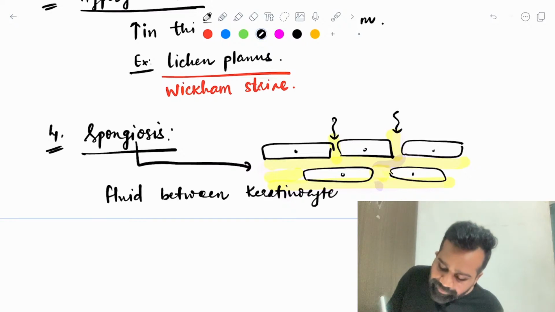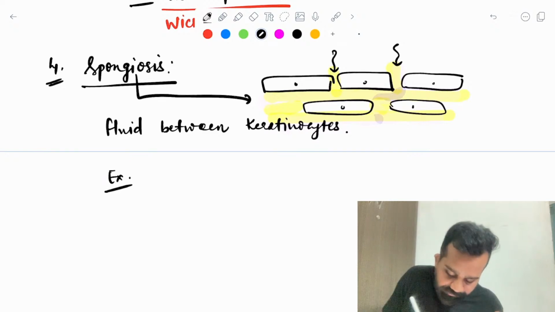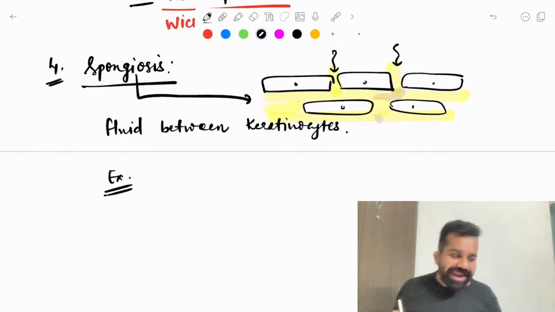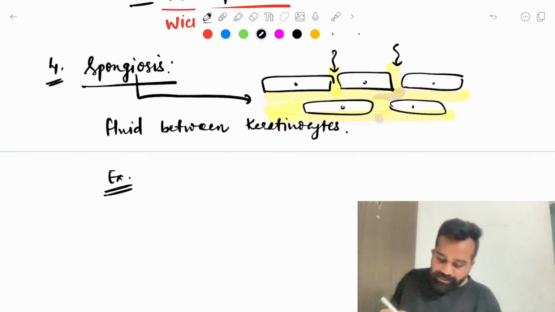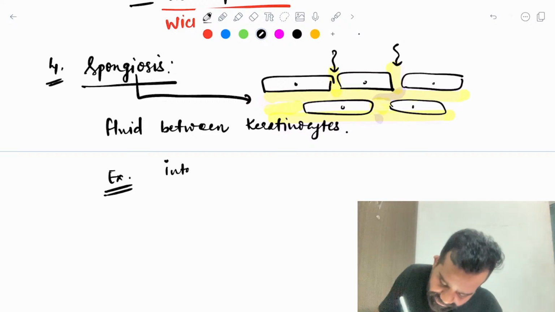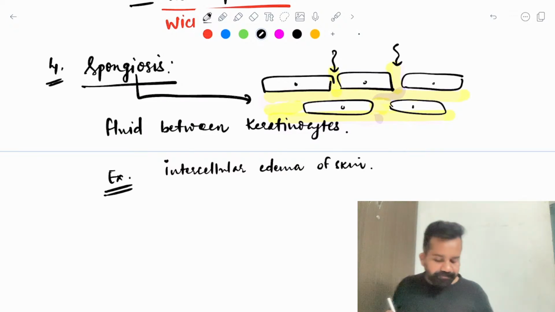Now give me one example which can present with spongiosis. Which disease is present? Yes, it is an edema of the skin, an intercellular edema. So you can say it is intercellular edema of the skin.